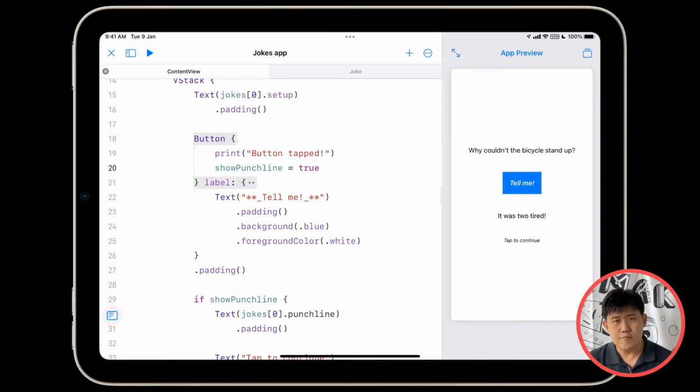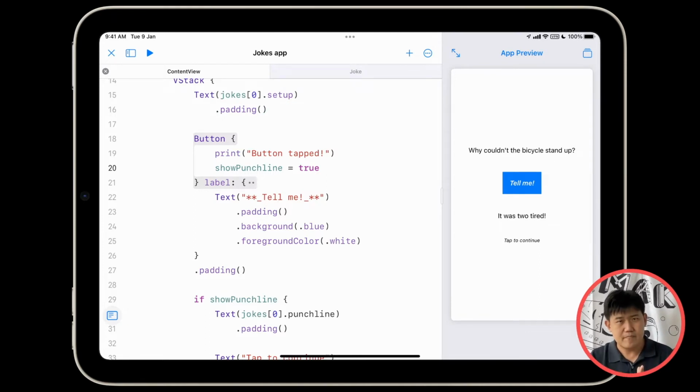First thing we need to do is make sure that when the user taps on the background, they're going to see the next joke. It's not funny at all. Stop laughing. When they tap on the background, we'll show the next joke, and we need to hide the punchline, because otherwise, they will laugh. No laughter is allowed here. Programming, very serious. And finally, at the end, we want to make sure that when they reach the final joke, it loops back to the beginning, so they can look at the same jokes again and not laugh.